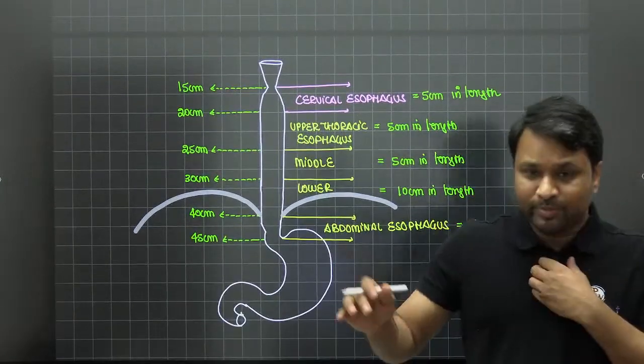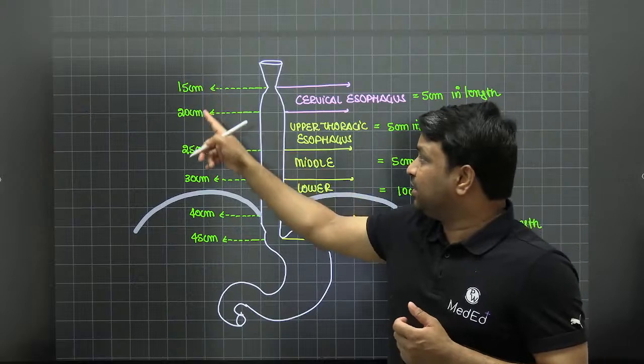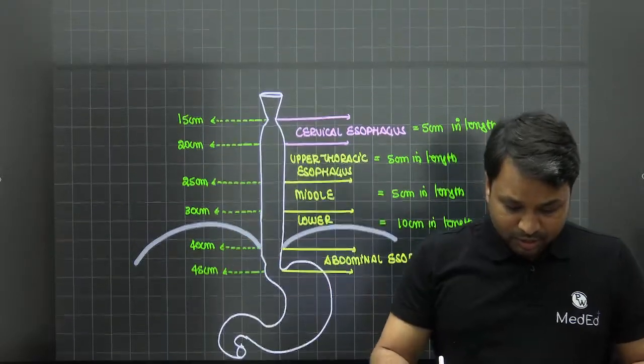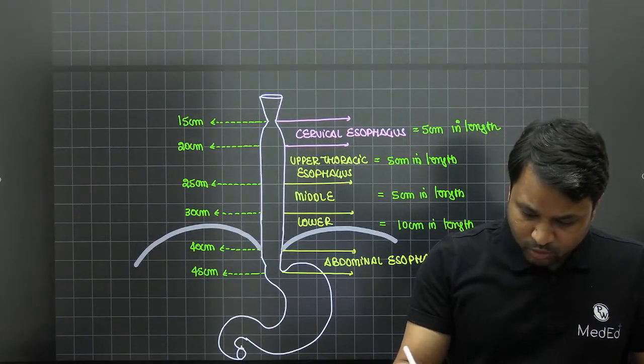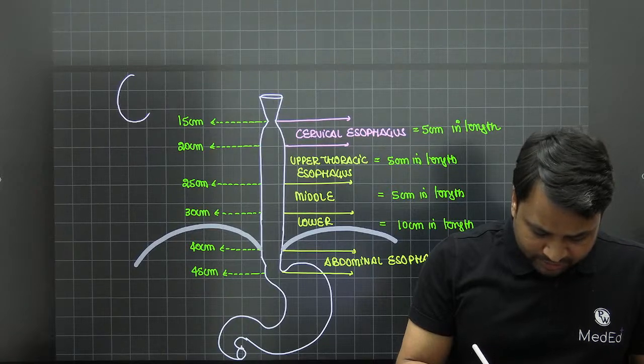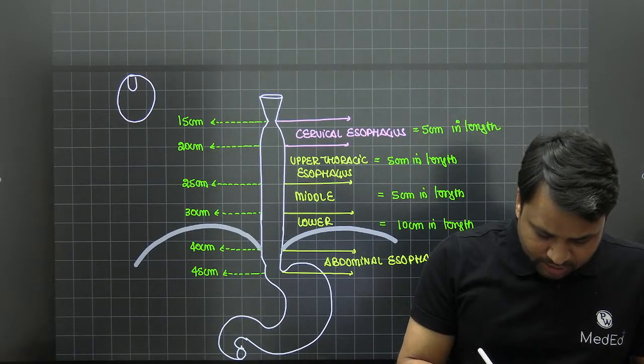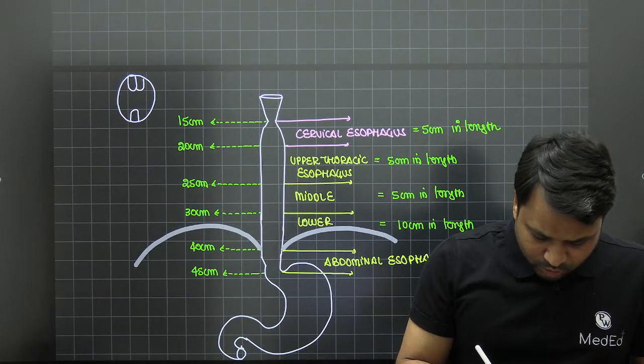Now, where are you measuring all these? Like I'm saying 15 centimeter, 20, 25, 30, from where? So this all starts from the oral cavity. Now, let's say this is the oral cavity of the patient. This is your upper incisors. This is your lower incisors.